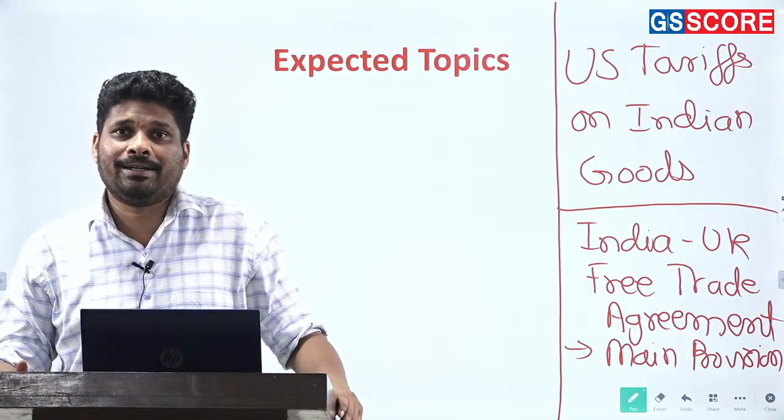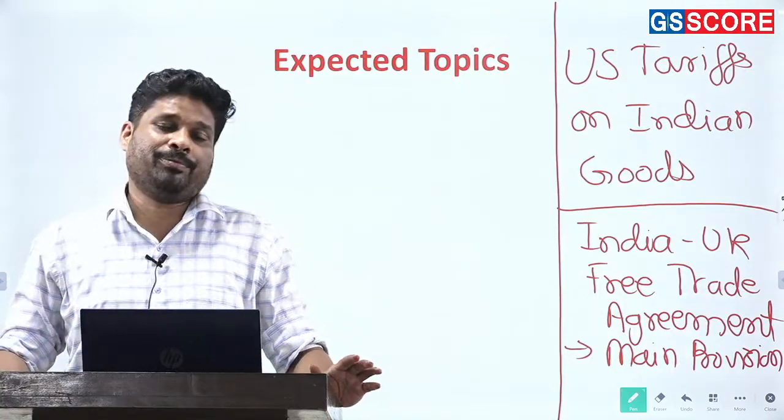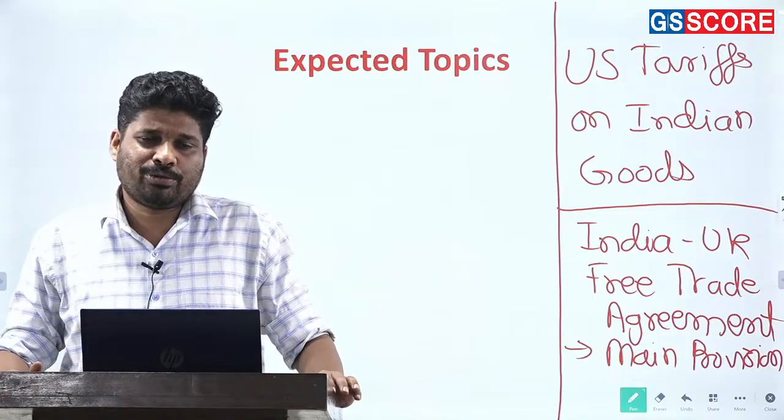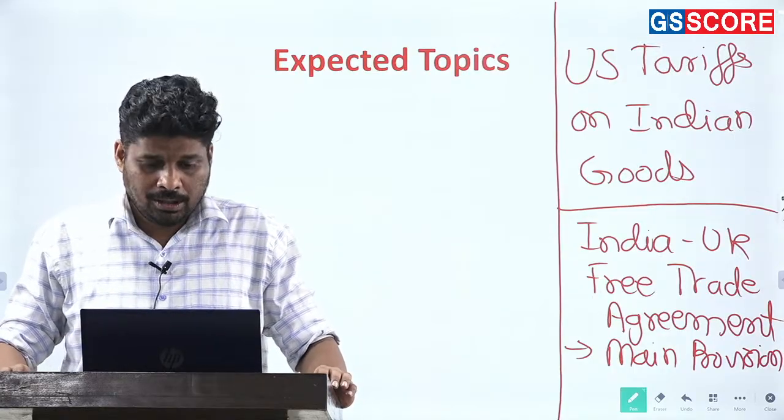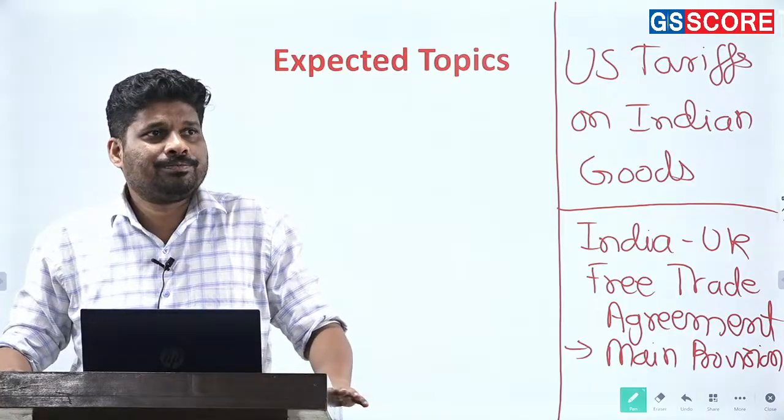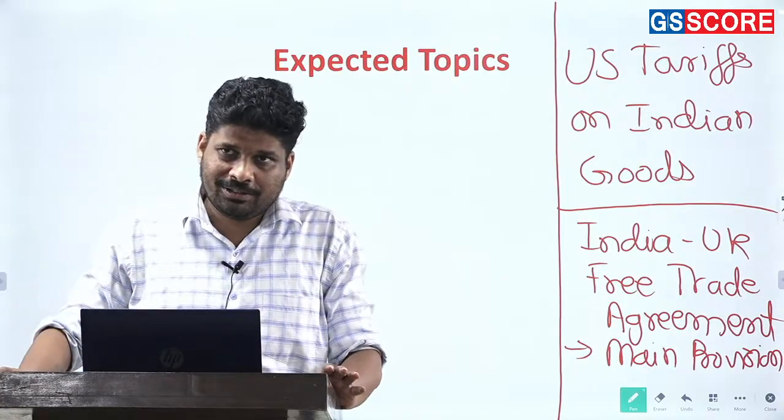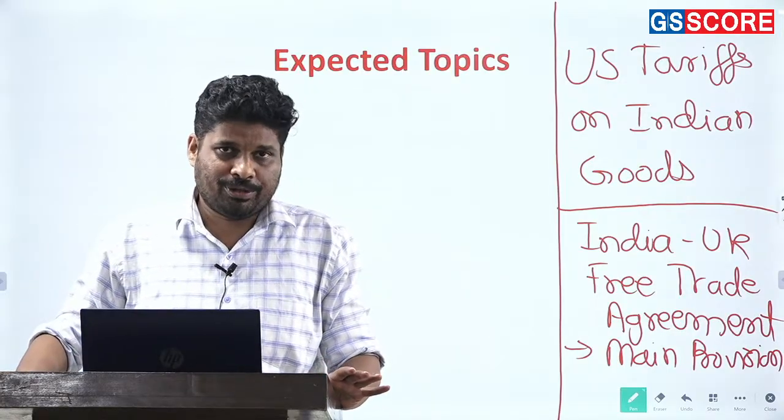What has to be done? Political sovereignty has not to be compromised. Alright, national interest of India when it comes to foreign relations or international relations is of paramount importance.